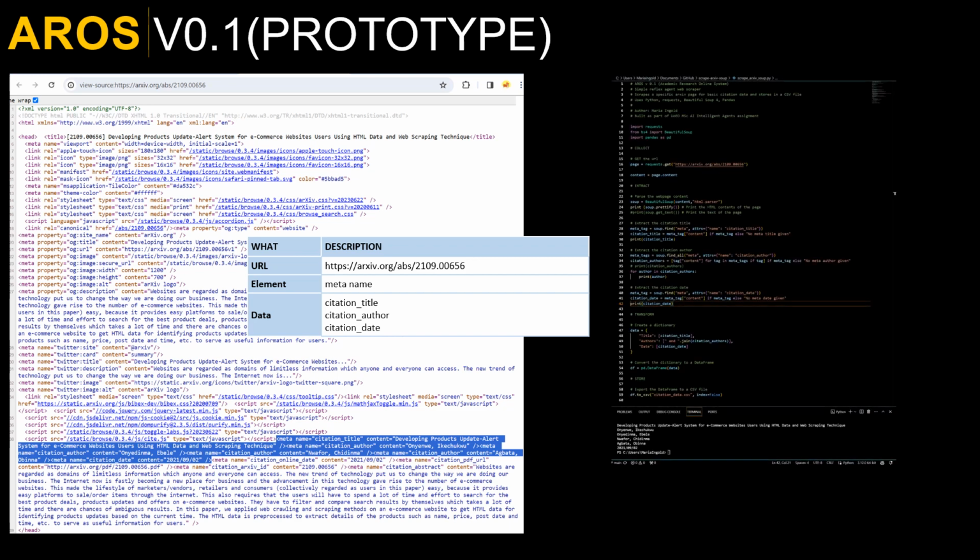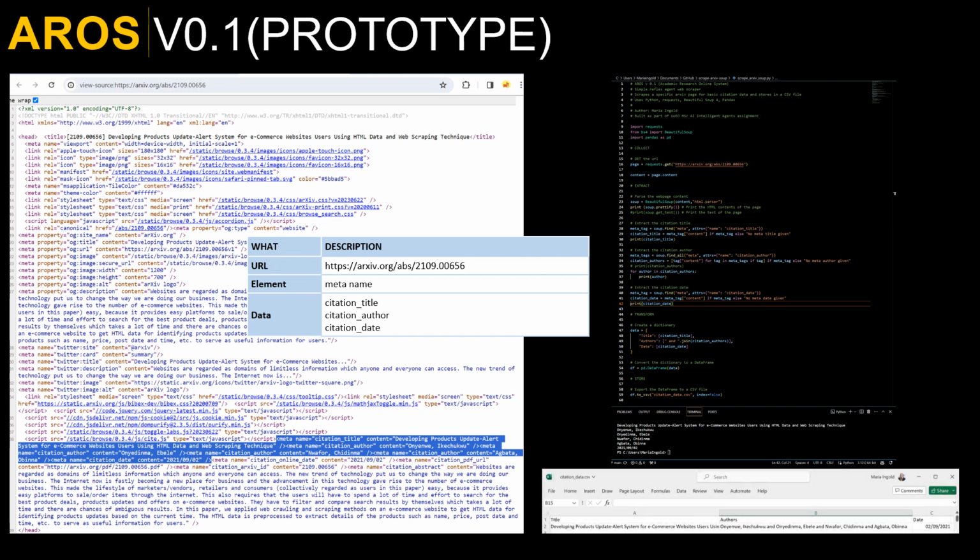Version 0.1 simply parses a hard-coded page. It takes the citation metadata within the page, title, multiple authors, and date, and writes it to a CSV, comma-separated value file. It works, but it's very much a prototype.